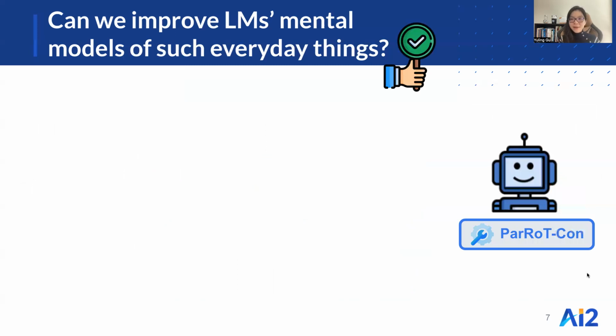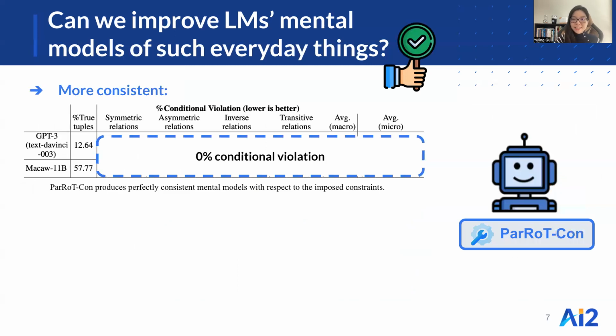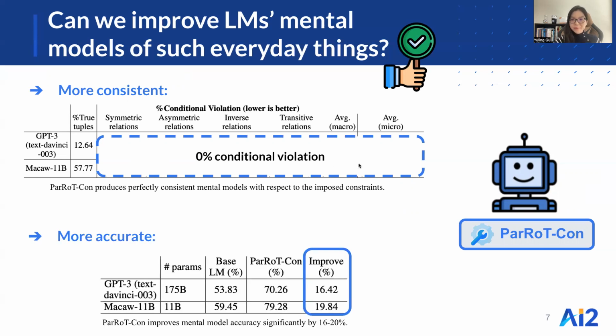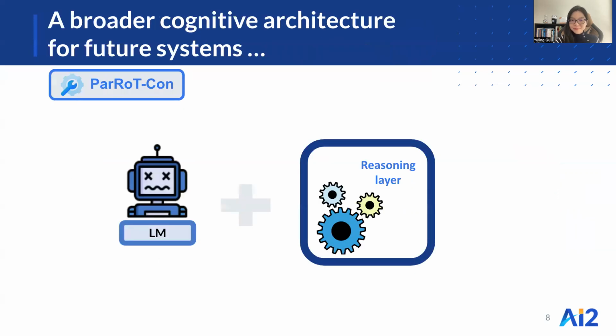In fact, Pericon produces perfectly consistent mental models for all language models with respect to the imposed constraints. So percentage conditional violation in this table becomes 0 for all the columns. And it also improves mental model accuracy significantly by 16 to 20%.